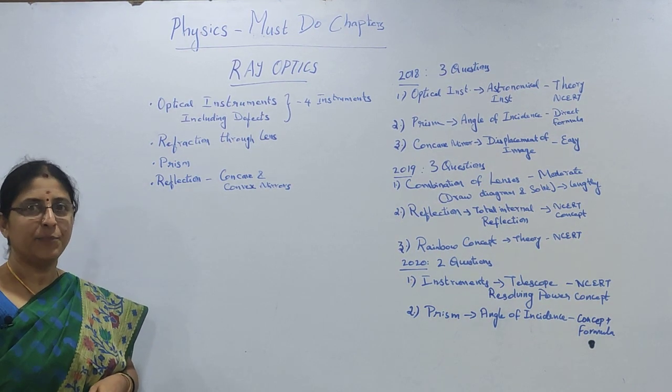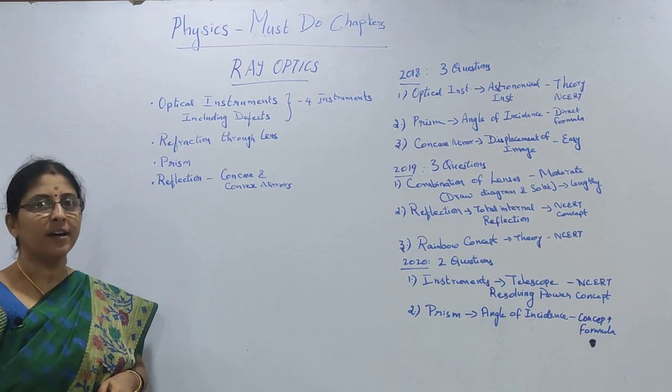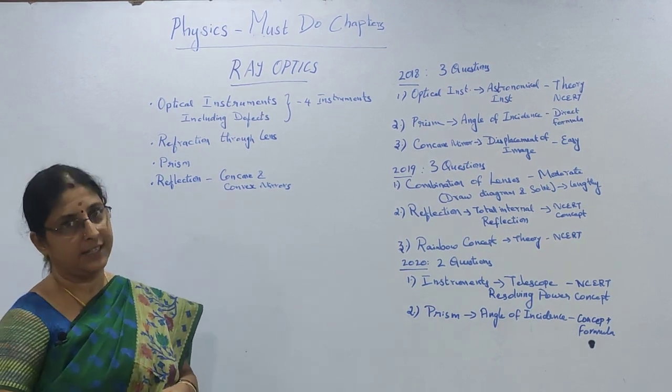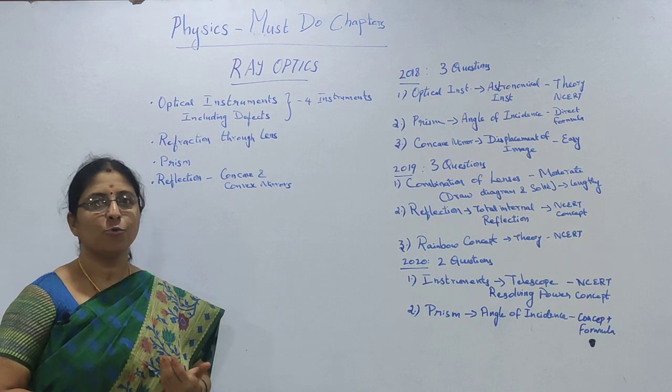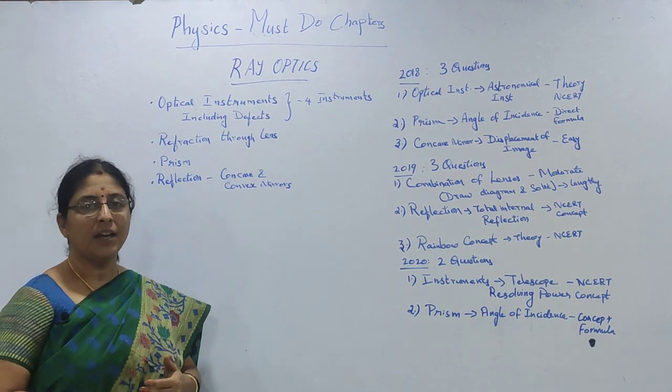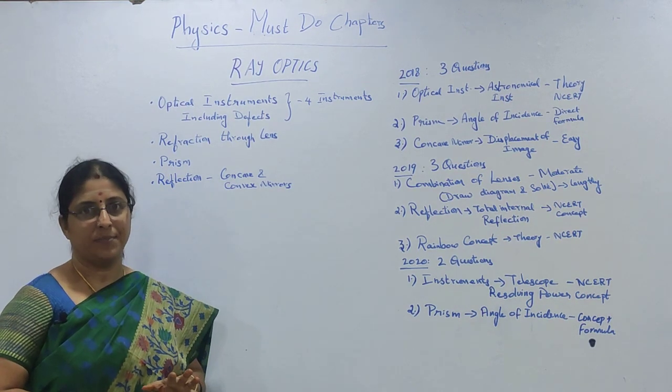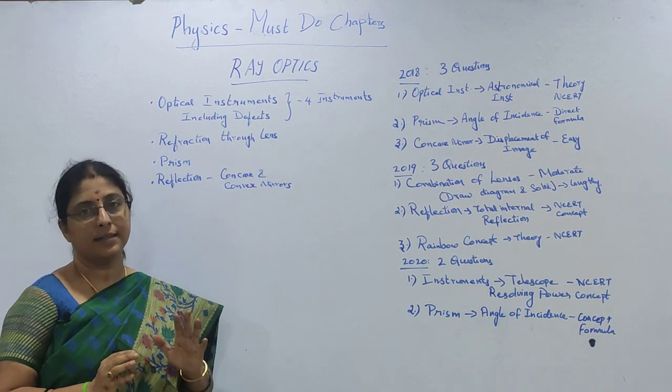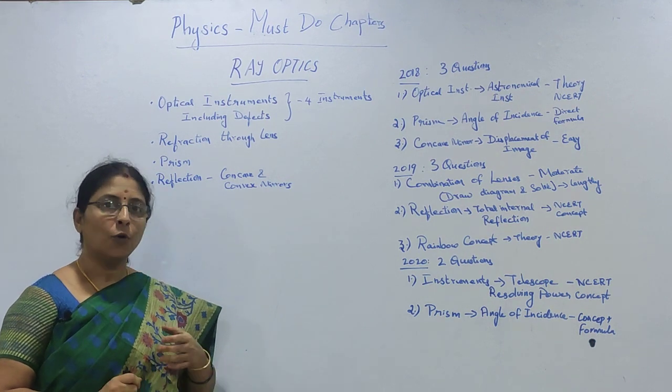Today let us see one important chapter that you have to prepare for NEET 2021, that's ray optics in physics. Why do we say this is one important chapter? Because every year you get 2 to 3 questions in this chapter. This is a lengthy chapter but still it is easy to prepare. So don't miss this chapter.